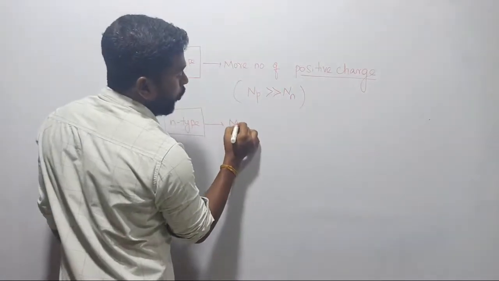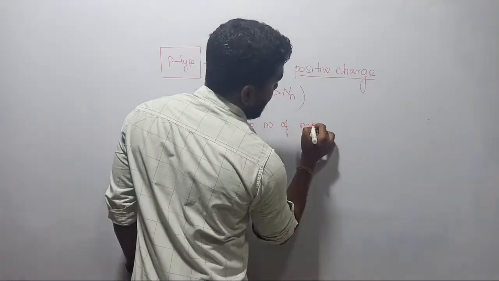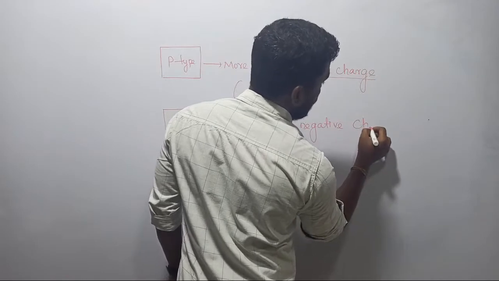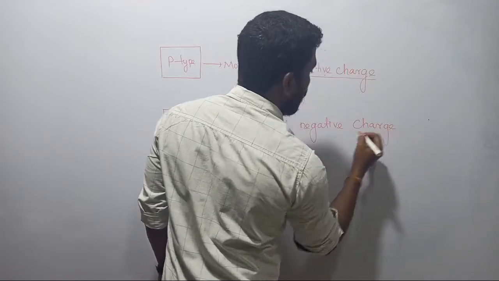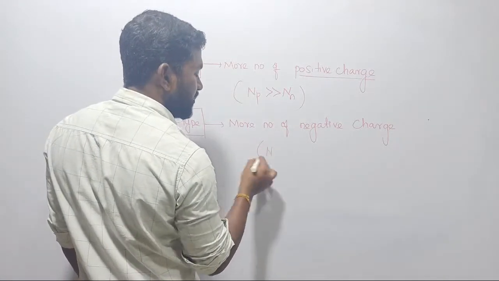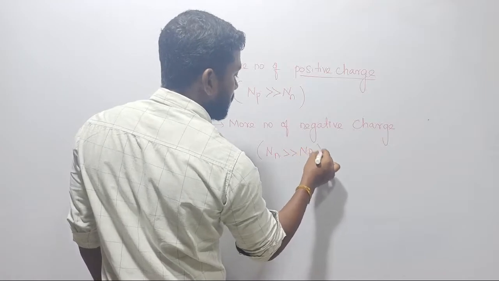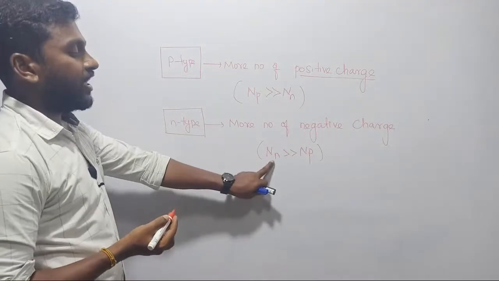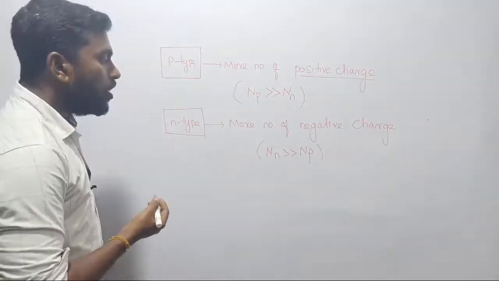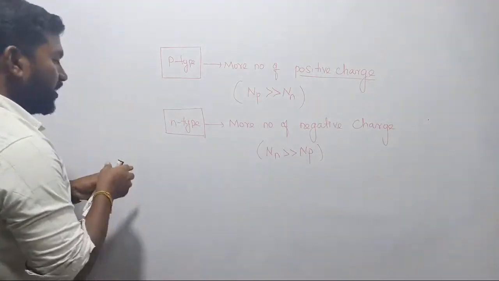It is having more negative charges, right? This system is having more number of negative charge carriers. Under this situation, negative charge carriers are much greater than positive charge carriers, or the number of negative charge carriers is much greater than the number of positive charge carriers. Clear? Yes, right? So usually it will be represented in three ways.